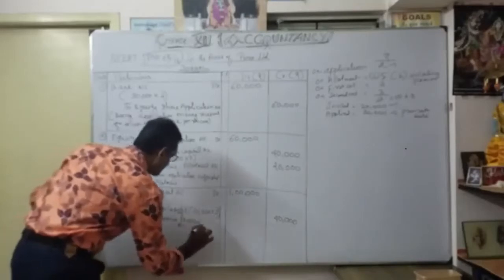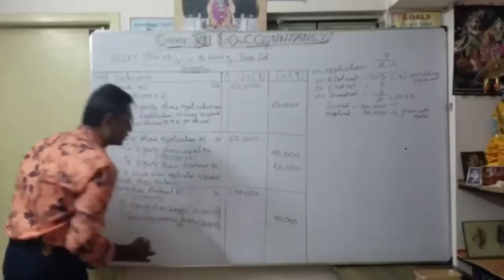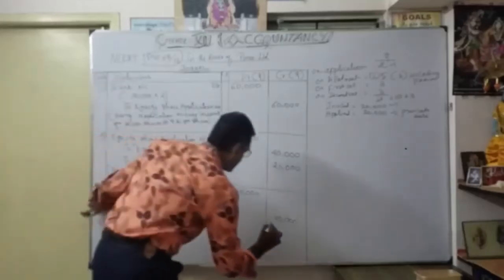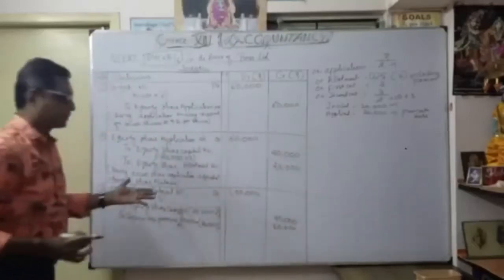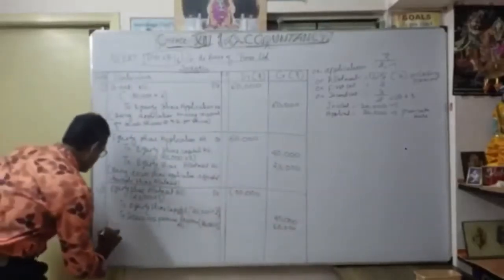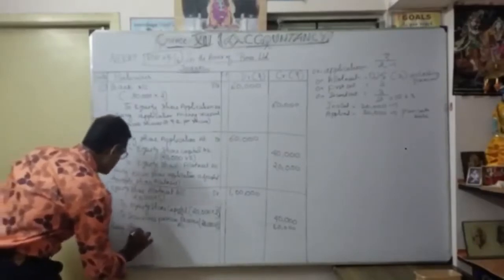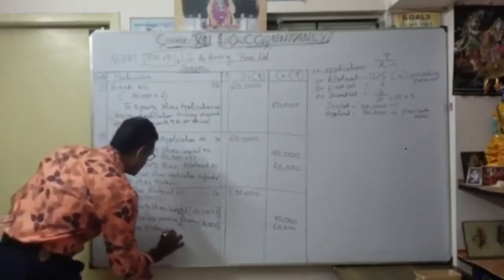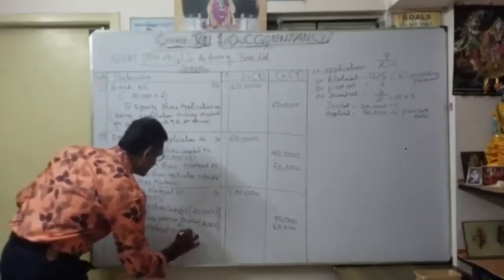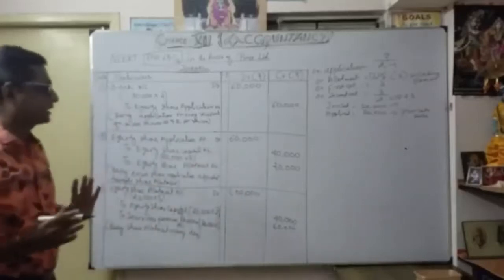How much? Again 20,000 into 3 rupees as a premium, 60,000. Now narration: being share allotment money due. This is our third entry.